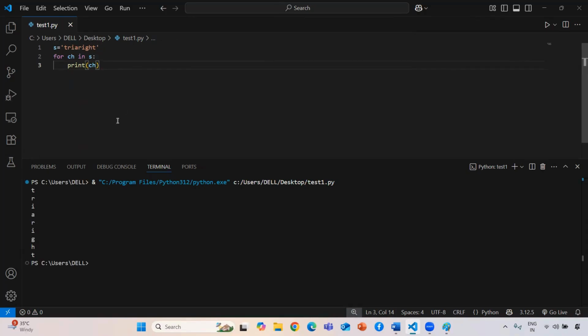So guys, whenever Python executes this code, first it will come to my first line, because Python is an interpreted programming language, so it will execute line by line. First it will take the first line and create a memory location with the name S. Okay, now the controller comes to this line.